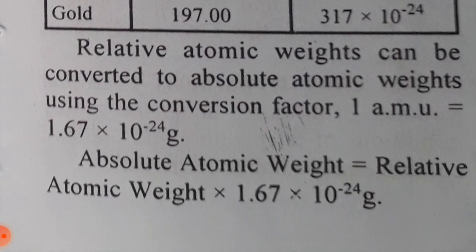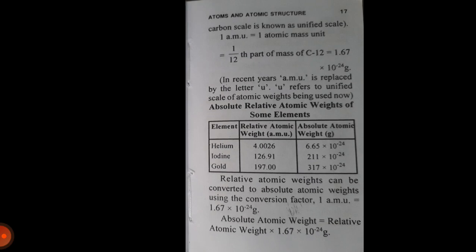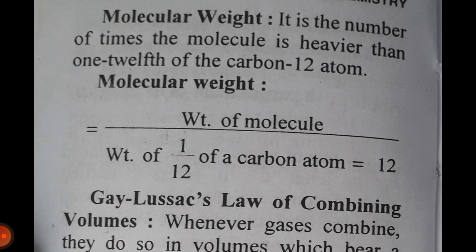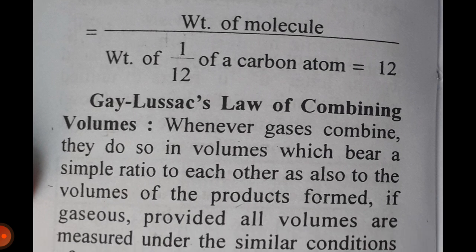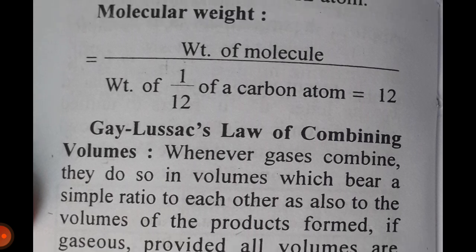Relative atomic weight can be converted to absolute atomic weight using the conversion factor 1 AMU equal to 1.67 × 10^-24 gram. Absolute atomic weight is equal to relative atomic weight multiplied by 1.67 × 10^-24 gram. Molecular weight: it is the number of times the molecule is heavier than 1/12 of a carbon-12 atom. Molecular weight is equal to weight of molecule upon weight of 1/12 of carbon atom.